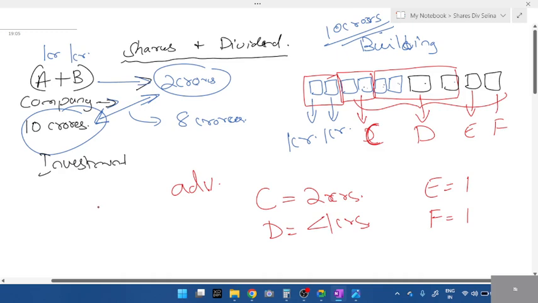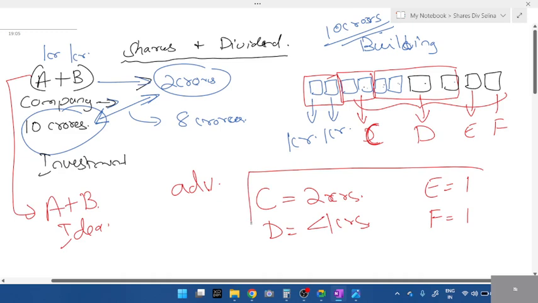So now, total how many people are there? The idea of starting a company was whose idea? The idea was A and B. Just because they didn't have that 10 crores, they have taken 4 more people along with them. And these 4 people have invested in the company, students. If I write company, you won't understand. That's the reason I've written building here, which means these 4 extra people have invested in different parts of a building. So 2 crores, 4, 1. Total, they have 10 crores with them.